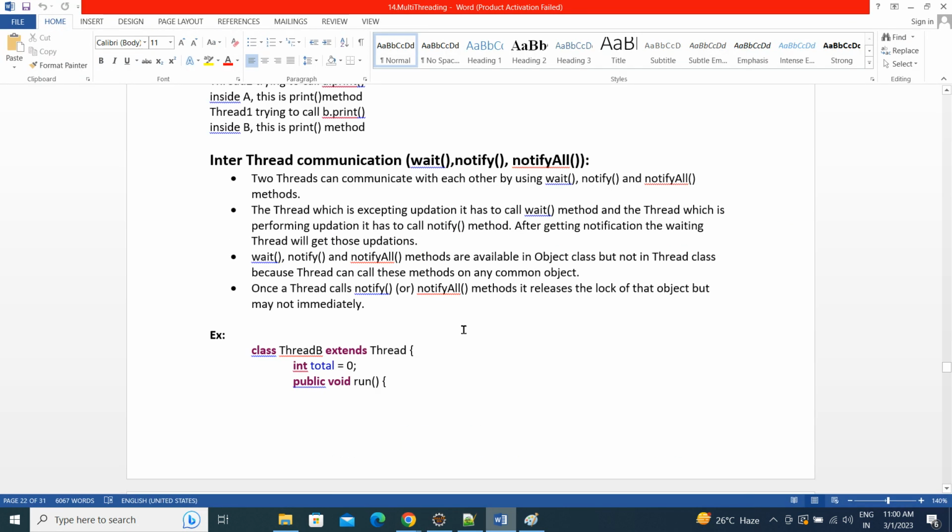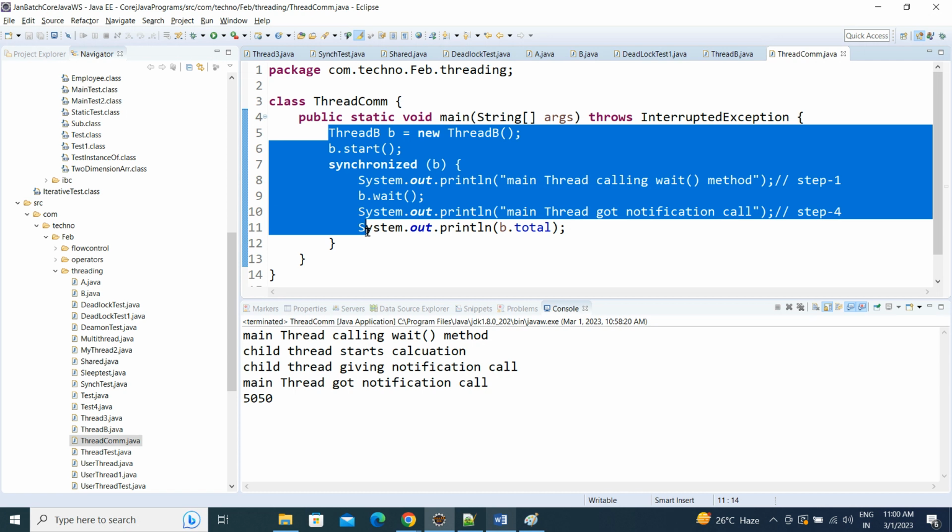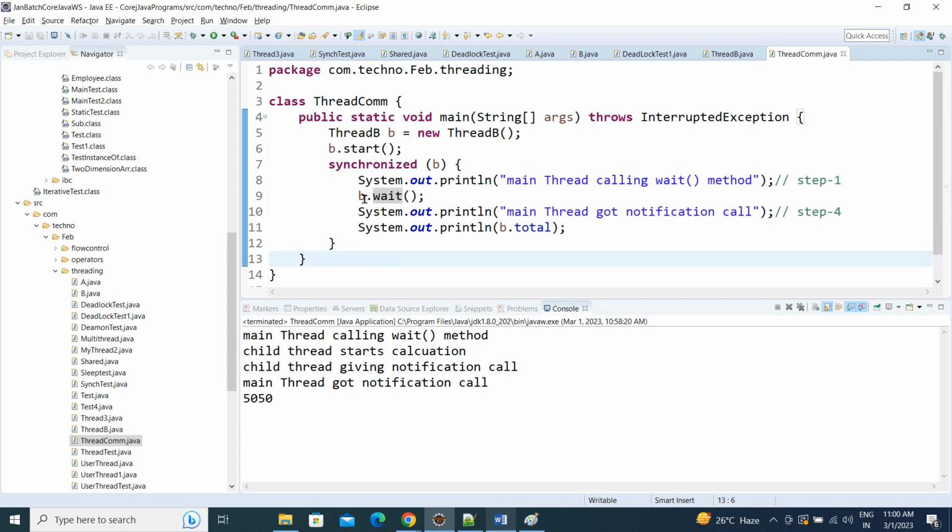The thread which is expecting an update has to call the wait method. Here the main thread is expecting some result from B, so I'm calling B dot wait.